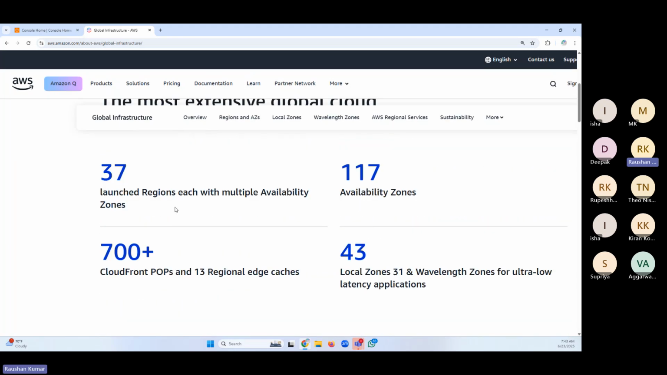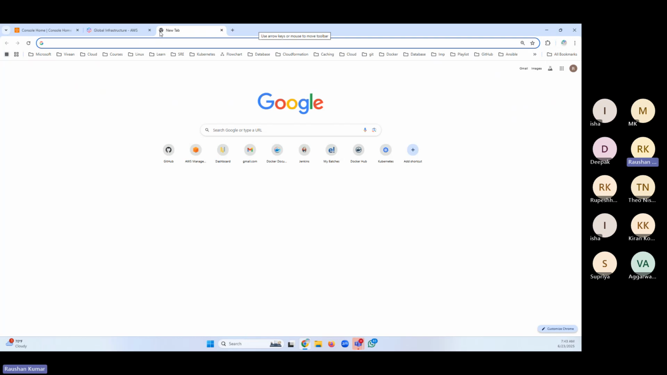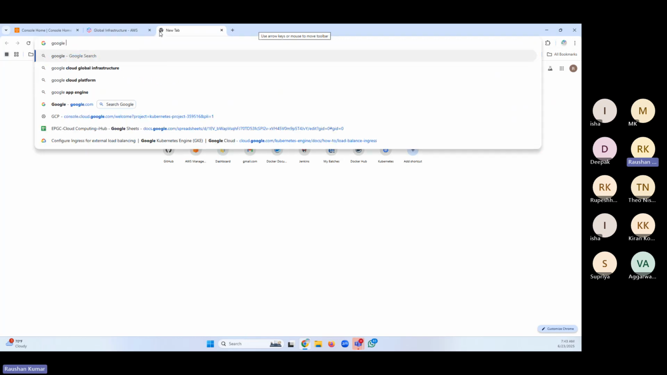Okay, how do we define a region? I told you it is not a country. Don't think of a region as a country, right? So how do we define a region? A region is a logical thing. It's not something physical. The physical thing is the availability zones, the data center, right? I have demonstrated the diagram of a data center to you, how it looks. Let's say a Google data center.